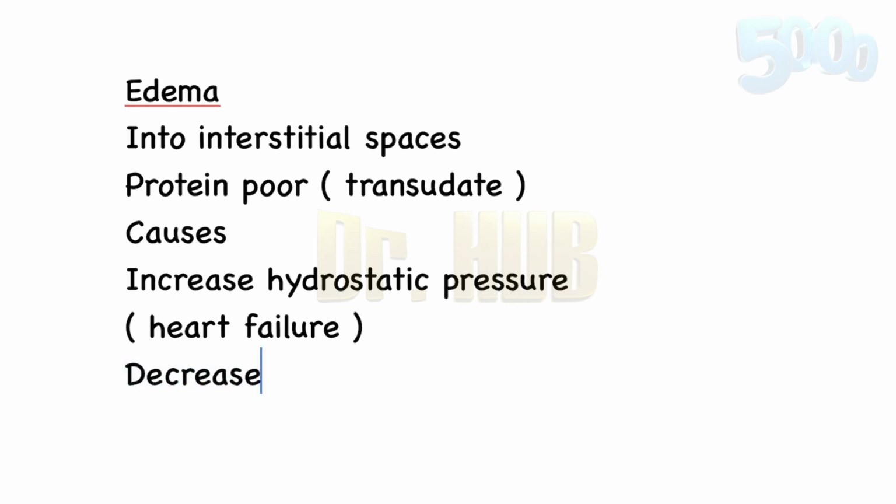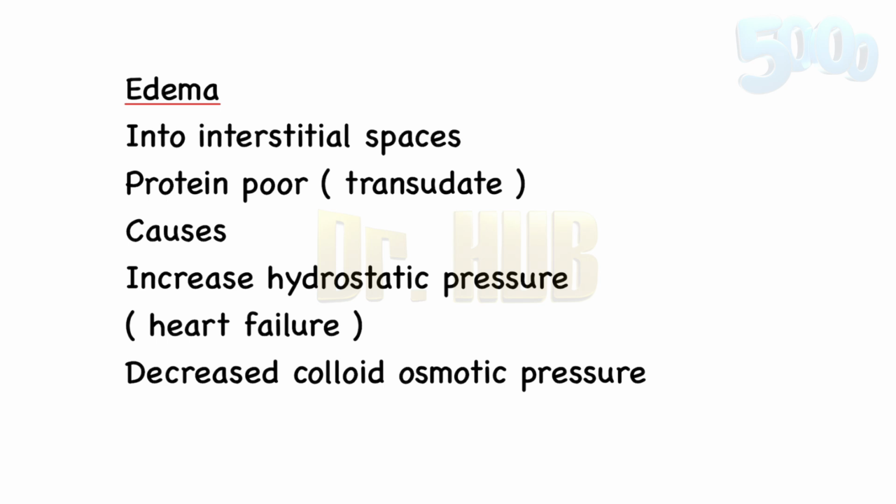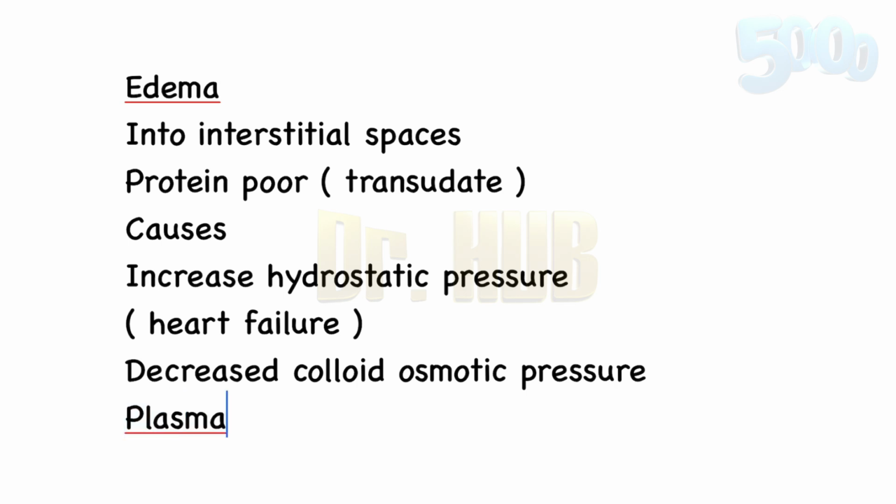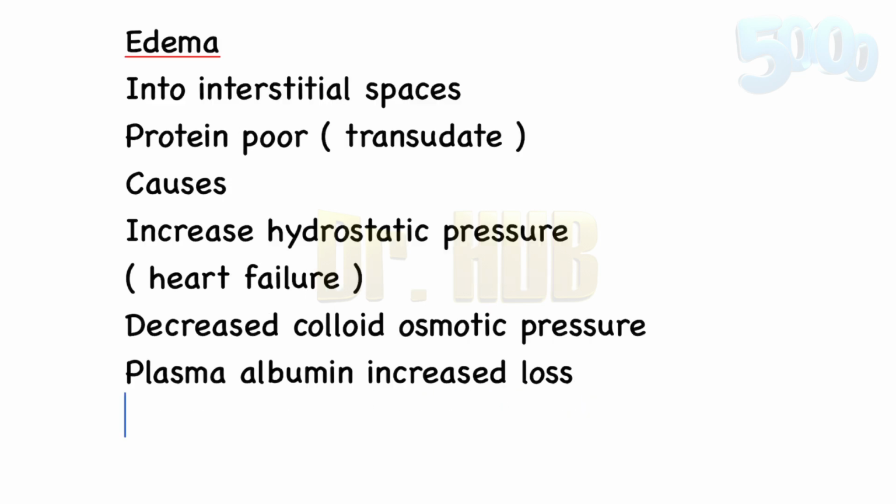Now next is the decreased colloid osmotic pressure. Decreased colloid osmotic pressure means that it is caused by the reduction in the plasma albumin. So what happens with the plasma albumin? Albumin decreases either due to decreased synthesis, for example protein malnutrition or liver diseases, or due to increased loss. Increased loss can be due to the nephrotic syndrome.